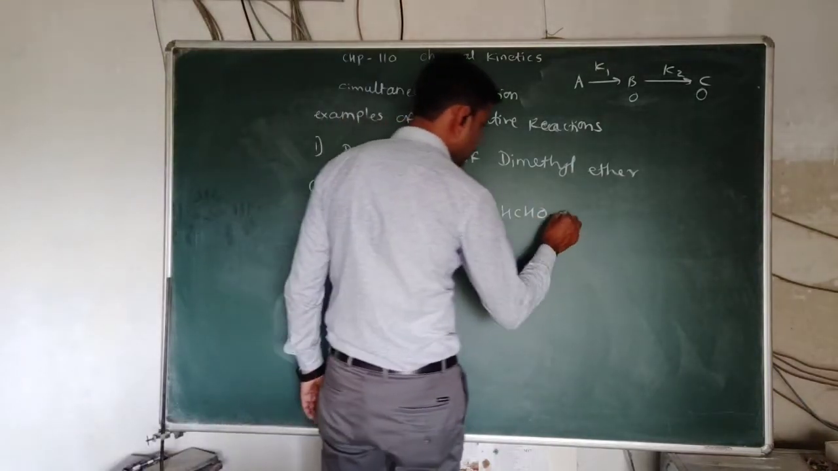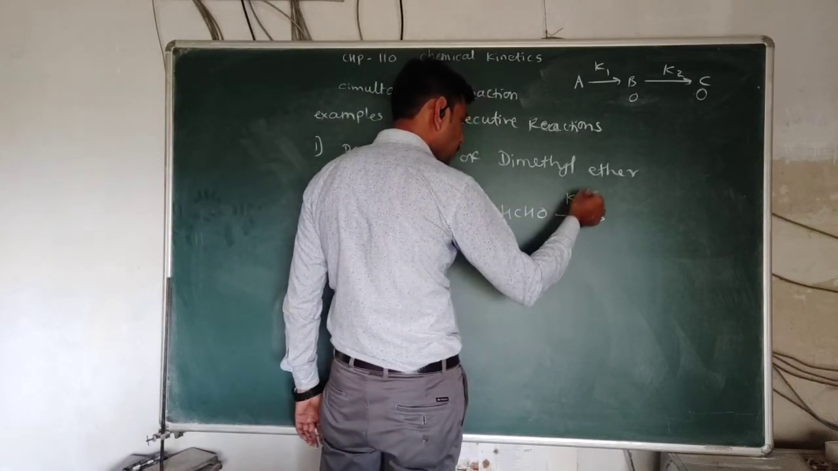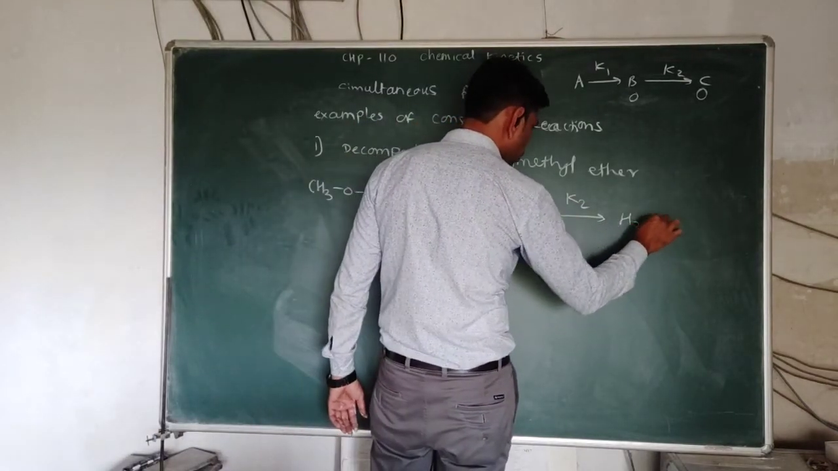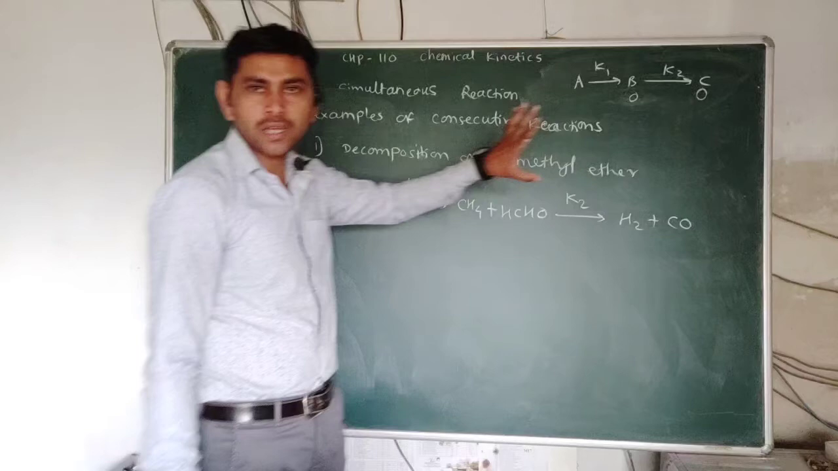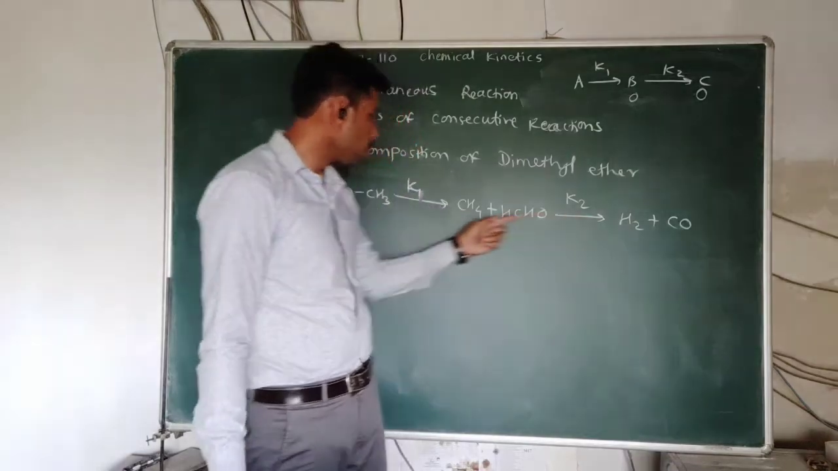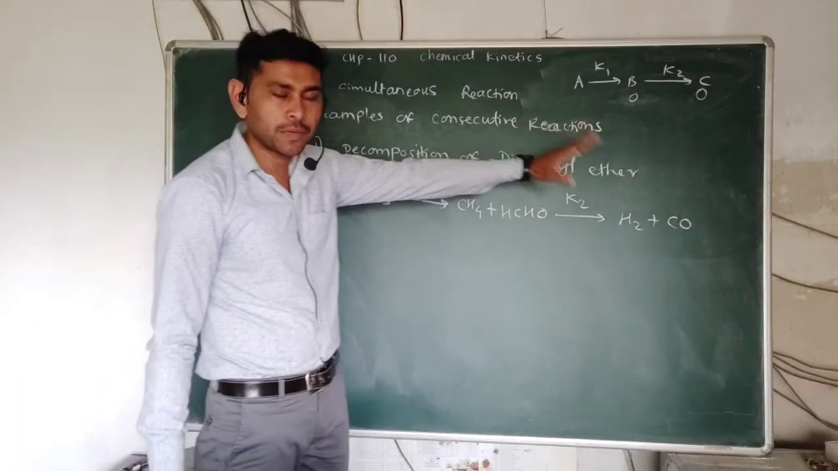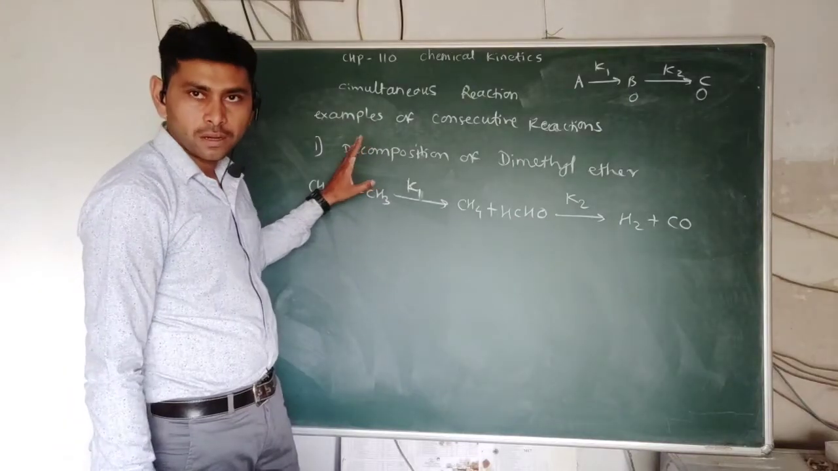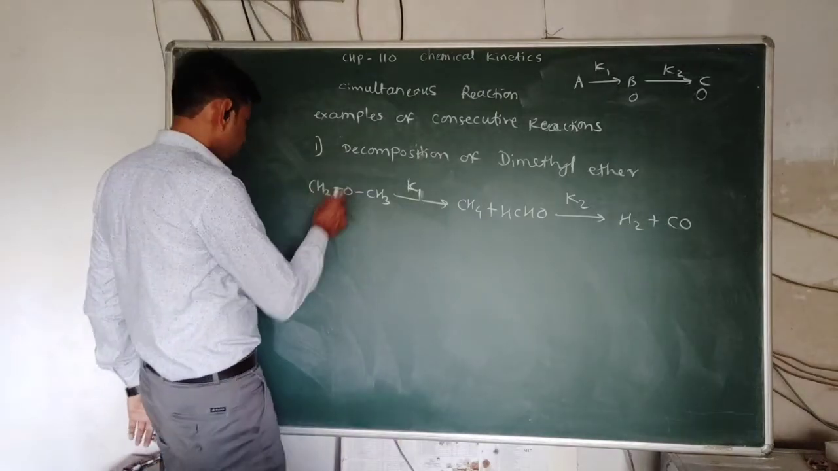Along with methane, there is HCHO, formaldehyde, which again decomposes in the second step with rate constant K2, and is converted into H2 plus carbon monoxide. So CH4, H2 and CO are the final products formed in the reaction, formed through the intermediate. So this is a two-step reaction. Each step is an elementary step, but the final product forms via the intermediate. So this reaction is a type of consecutive reaction. The decomposition of dimethyl ether is an example of a consecutive reaction.